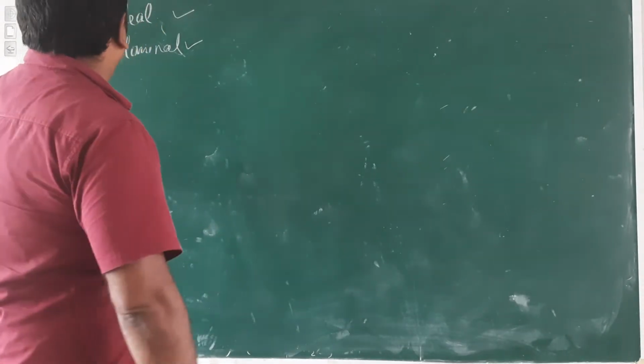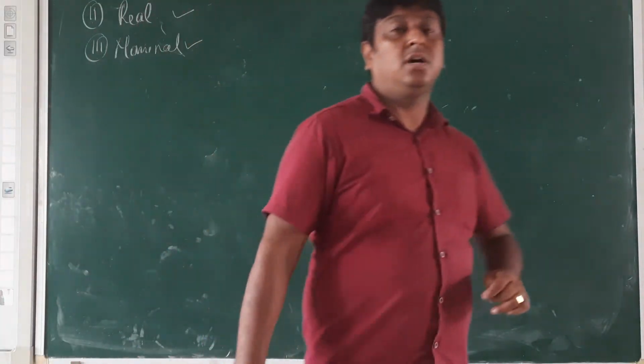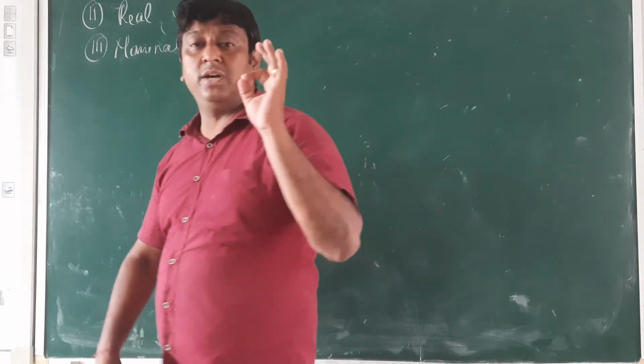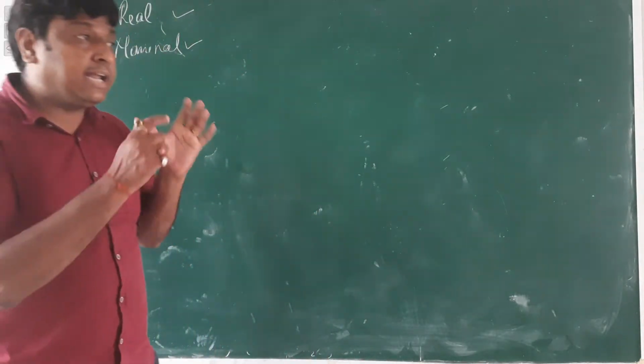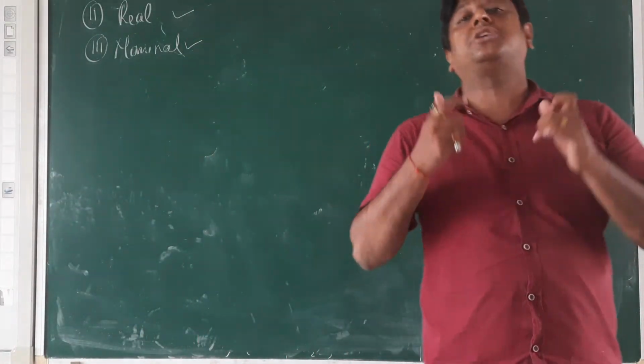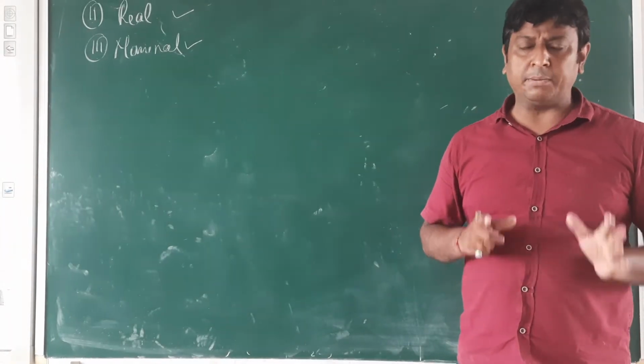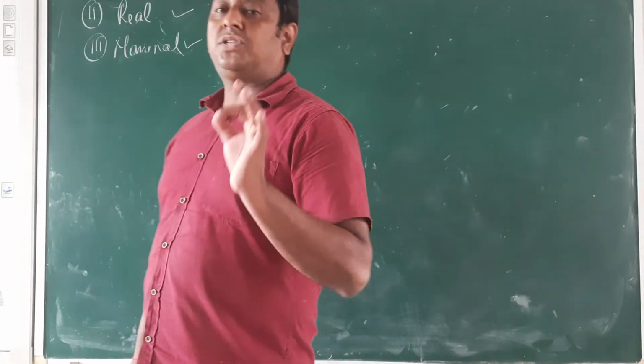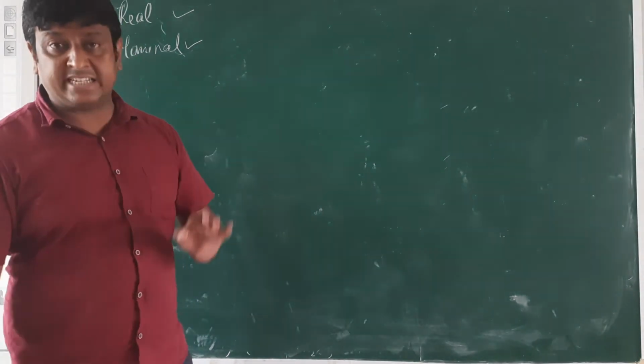Now I am going to explain the personal account. Personal account is the account which is related with the name of a person, organization or firm.